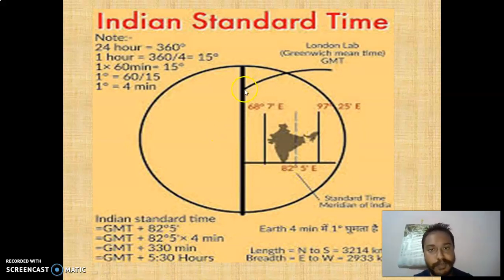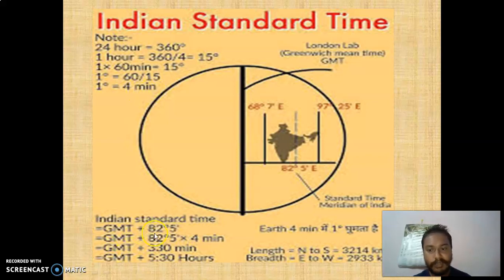If you know the Greenwich Mean Time, GMT, and you want to know India's time, you just have to add 5 hours 30 minutes. How did this 5 hours 30 minutes come? Very easy. 24 hours equal 360 degrees, so 1 hour is 15 degrees, I already told you. So 1 hour, that is 60 minutes, is 15 degrees. Now for 1 degree, we have already shown in the last class how to find 4 minutes.